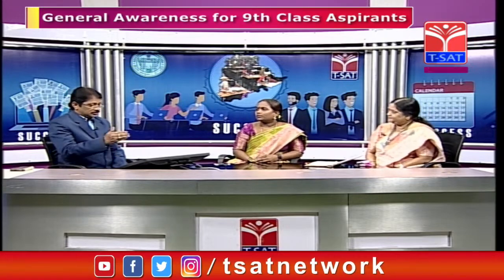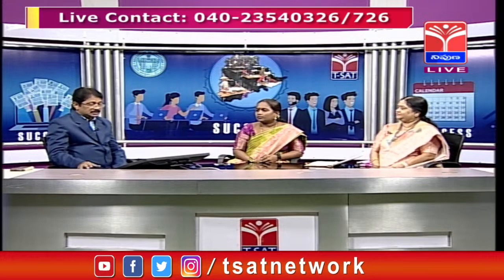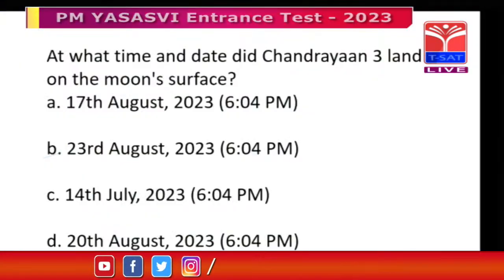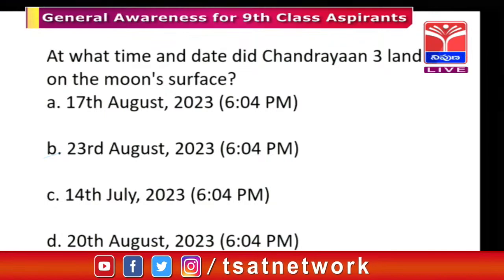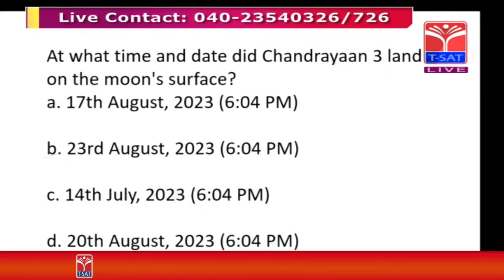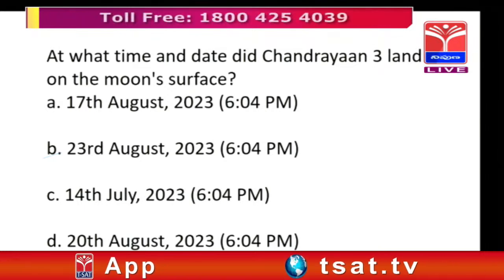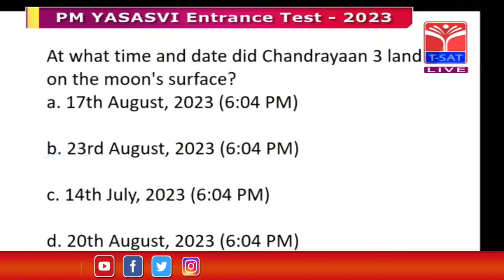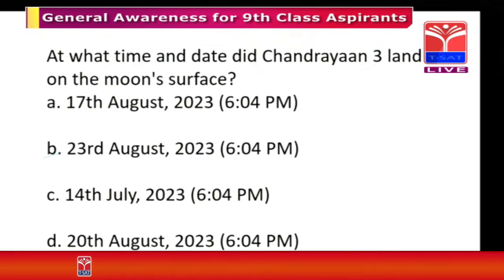Before going to discuss, now we will see any other question they may ask. Okay, this is one more. Sometimes they want to give a little bit of difficulty, a twist, in the examination questions. At what time and date did Chandrayaan 3 land on the moon surface? It landed, of course, on the moon surface. The answer is 23rd August 2023, 6:04 p.m.